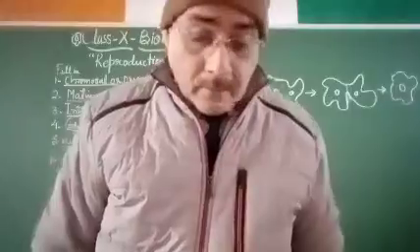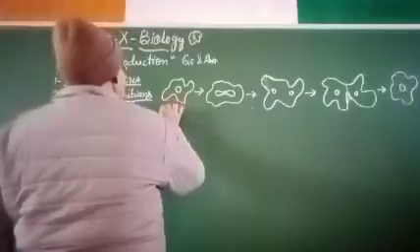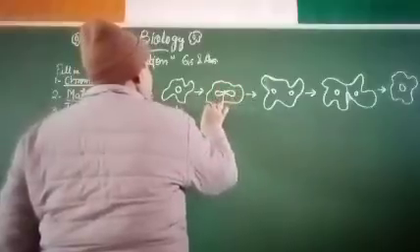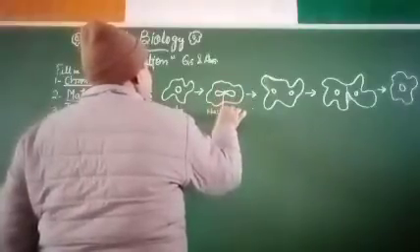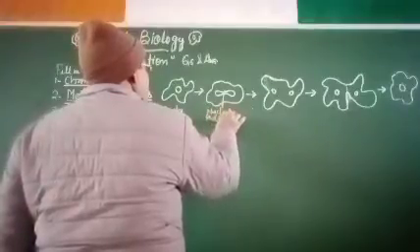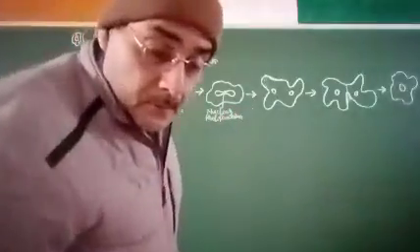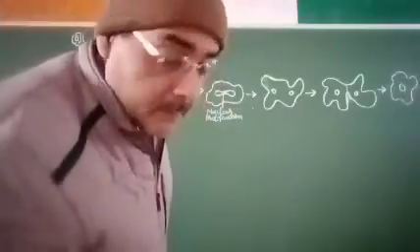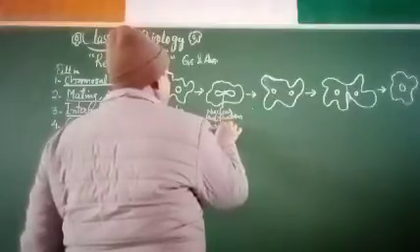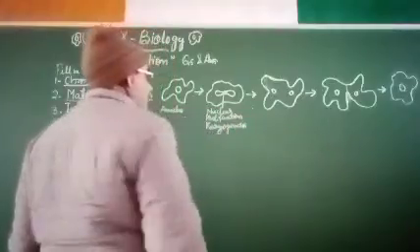How will you label? See this. This is amoeba, A-M-O-E-B-A. This is nuclear proliferation. बोलते हैं इसको, या फिर इसको बोलते हैं कैरियोजेनेसिस, या न्यूक्लियर डिवीजन, या न्यूक्लियर प्रोलिफरेशन. Karyogenesis means the nucleus is going to divide.